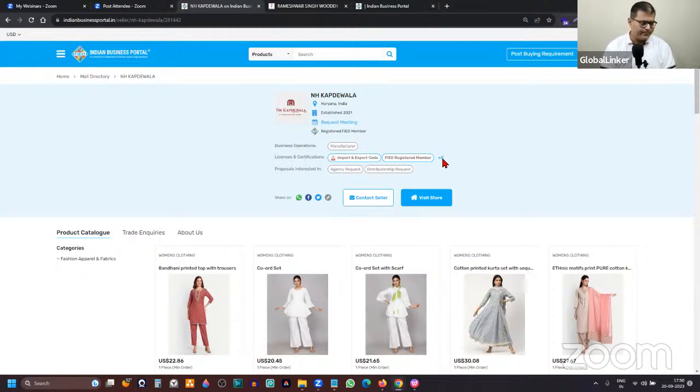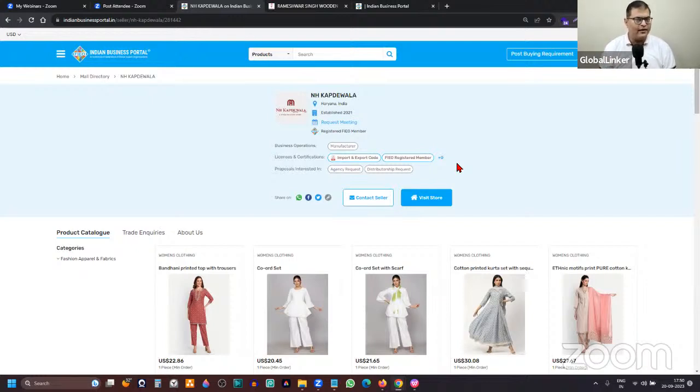All right. So I think these are enough points highlighting the Indian Business Portal. By now, all of you, I believe, have a very good insight about Indian Business Portal and a few of the USPs which are out there. It is an open opportunity, as I say, which is available to you.